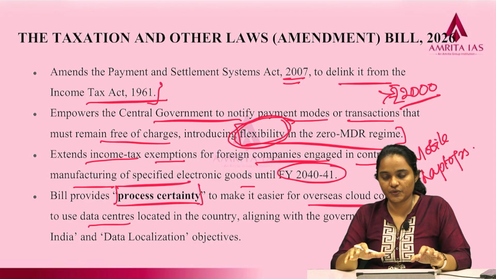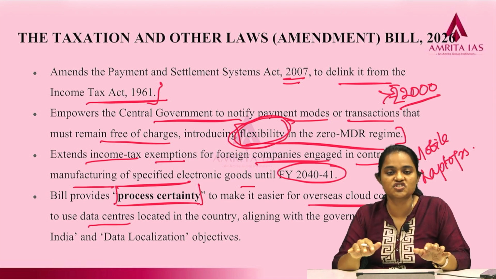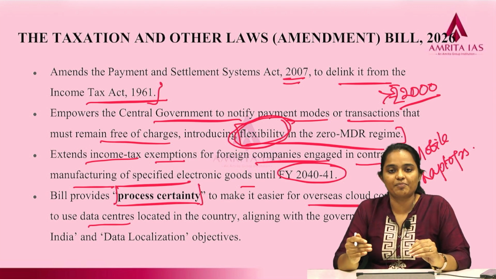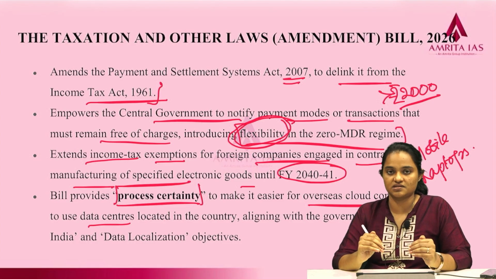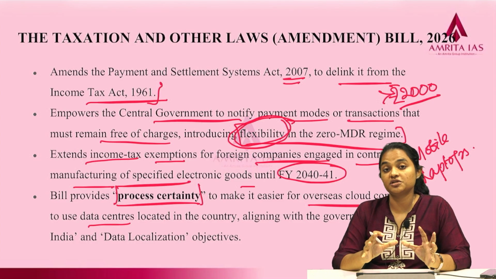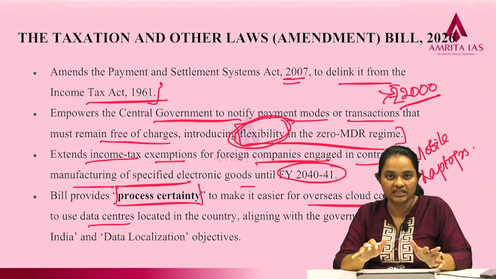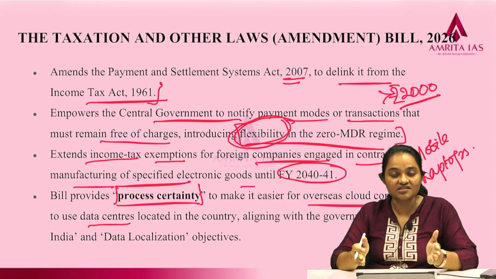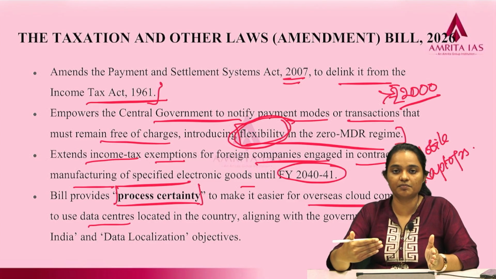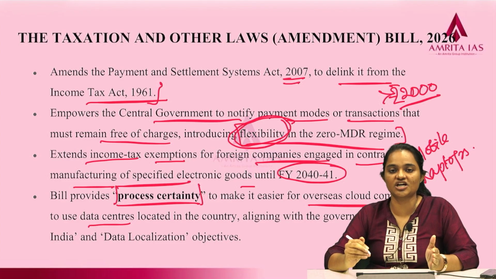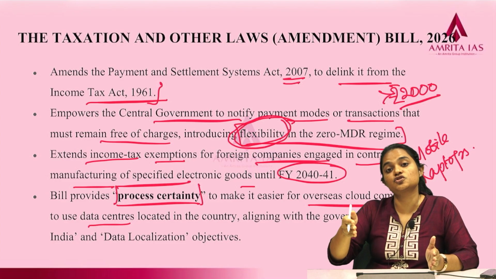If there are ambiguities or uncertainties, investors won't be very interested in coming to invest here or setting up their data centers in India. So, according to this law, we will provide them with process certainty. We will tell them these are the things we are going to charge for, these are the provisions that you can use, and these are the provisions that you cannot.